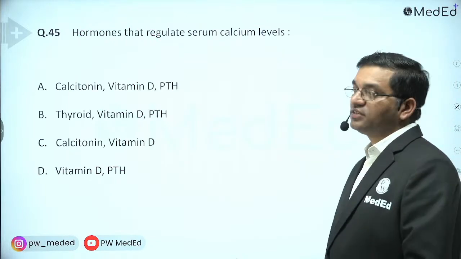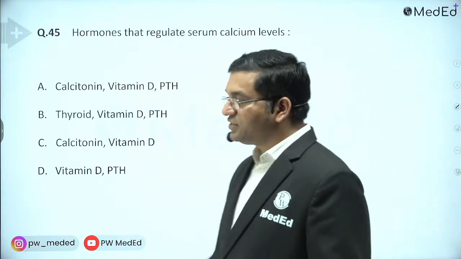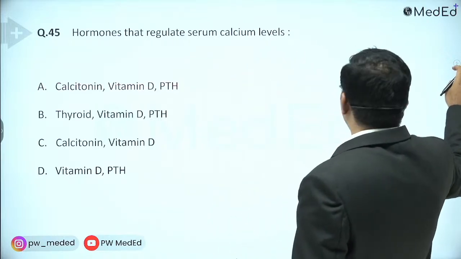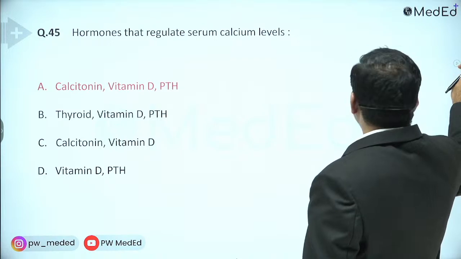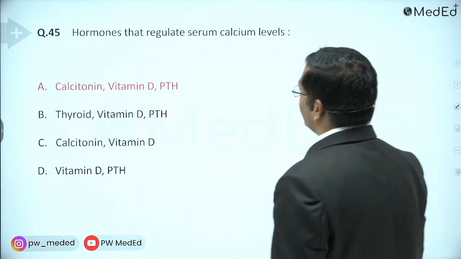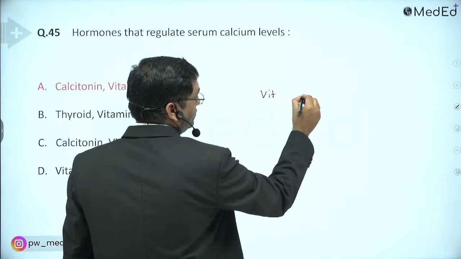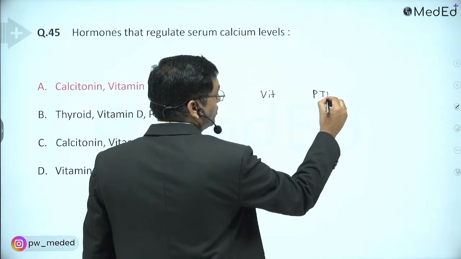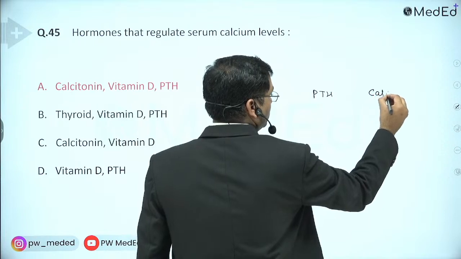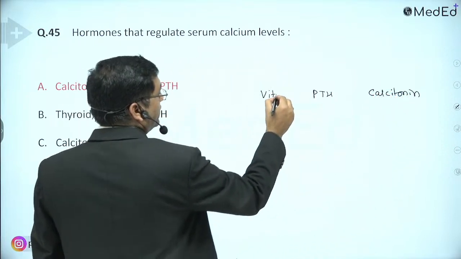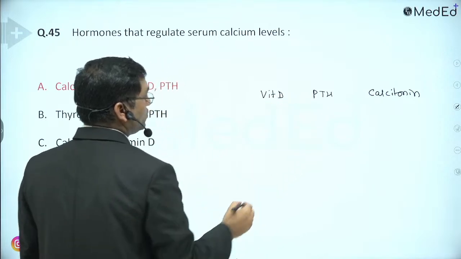Hormones that regulate serum calcium level. It is very easy. Which hormones regulate the serum calcium level? Calcitonin, vitamin D, and parathyroid hormone. So vitamin D, parathyroid hormone, calcitonin.